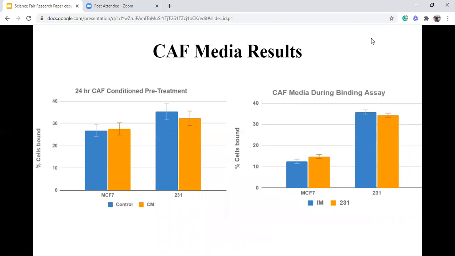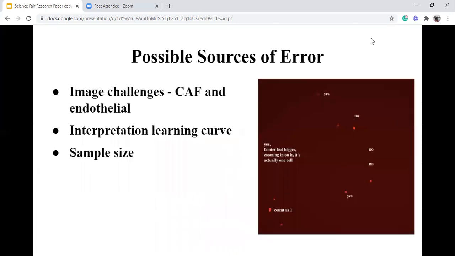The 24-hour pre-treatment and the CAF media during binding assay shows the average percent of MDA-231s, which is a more aggressive breast cancer line, and the MCF7, which is a less aggressive breast cancer line, bound to the endothelial cells in the presence of regular media or CAF conditioned media. Both types of cancer cells showed insignificant changes because the treatment did not have much or any effect on the CAF binding of the cancer cells.